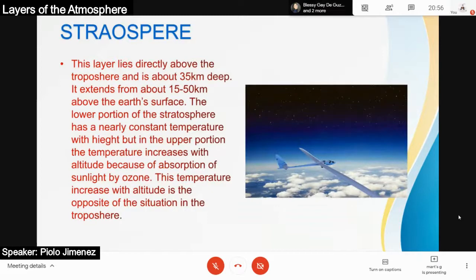Stratosphere po yan. This layer is directly above the troposphere. It extends from about 15 to 50 kilometers above the Earth's surface, kung saan po lumilipad yung mga airplane para po settled silang lumipad, hindi po sila nag-iibang pwesto or yumuyugyog, ganon. Kasi po yung temperature doon settled po, hindi po nagbabago.